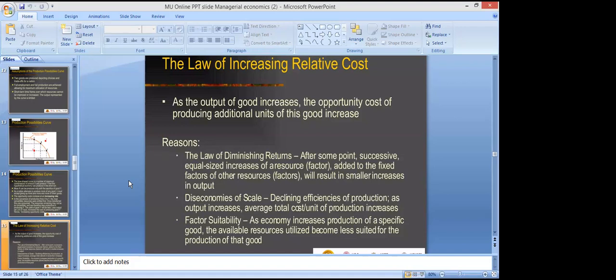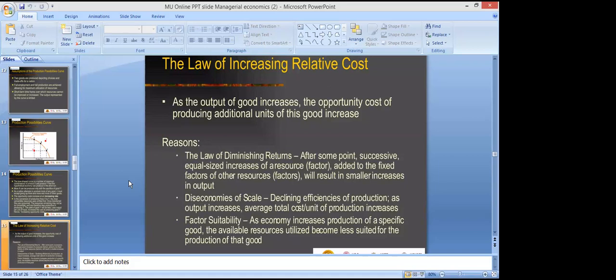Third is factors of suitability, right? As an economy increases production of a specific good, the available resources utilized become less suited for the production of that good. The reason is that you are substituting your variable factors on the fixed factor.